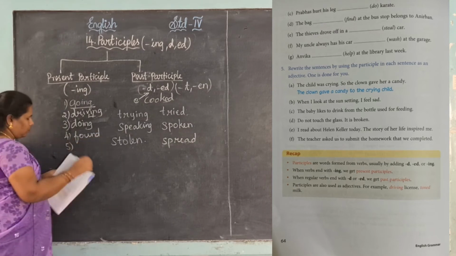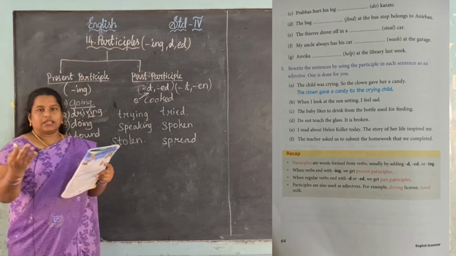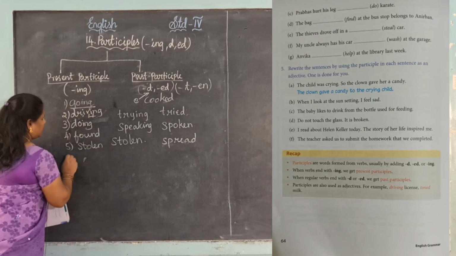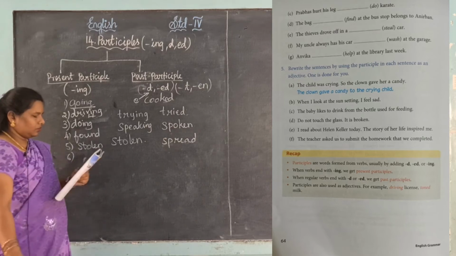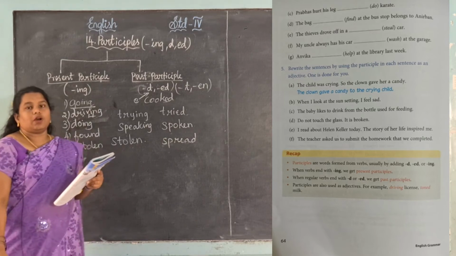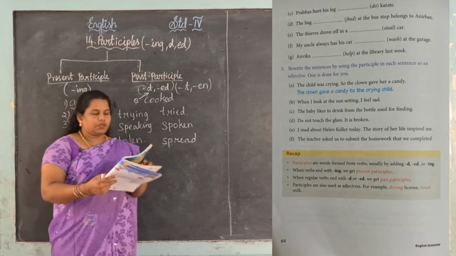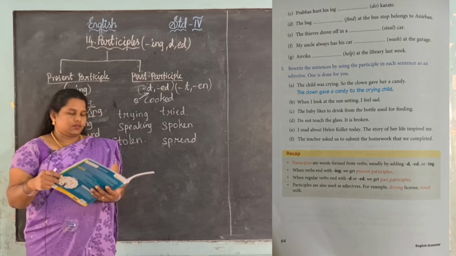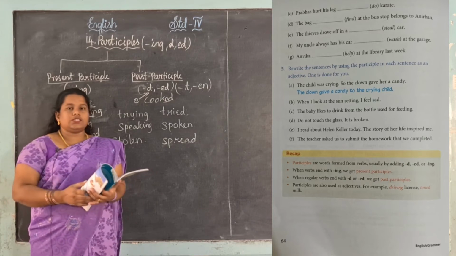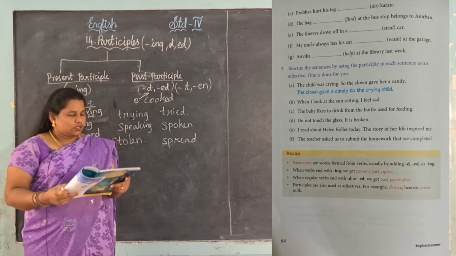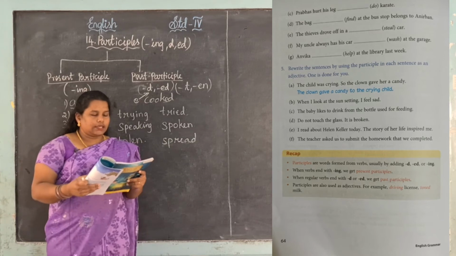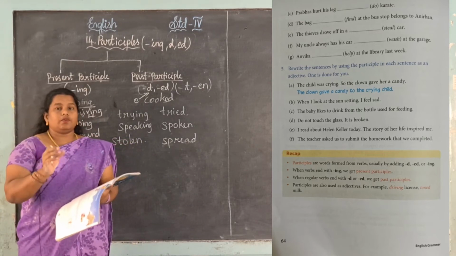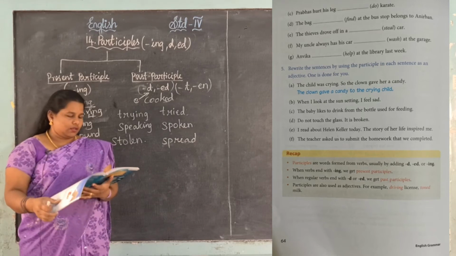Okay, next fifth one, steal. Already we know steal changes into stolen, past participle. Okay, then sixth one, wash. Wash, we want to just add ed, so it becomes past participle. Washed. Helped, right? Yes, ed you want to just add. So last one: Anvika dash at the library last week. So it is over, so we want to just add ed, helped is the answer.